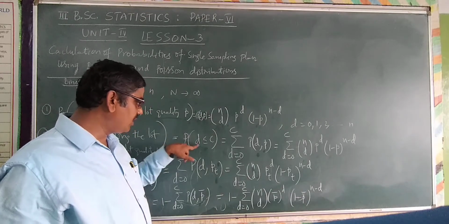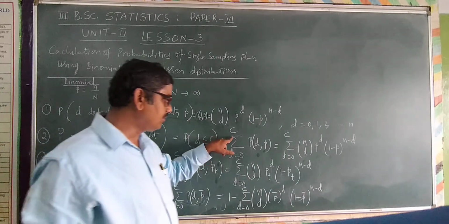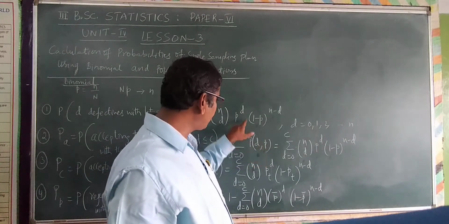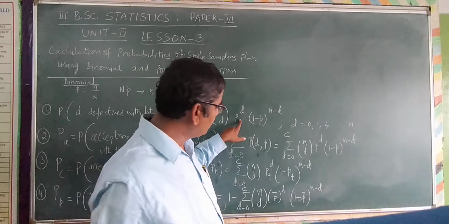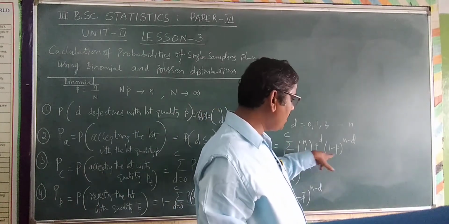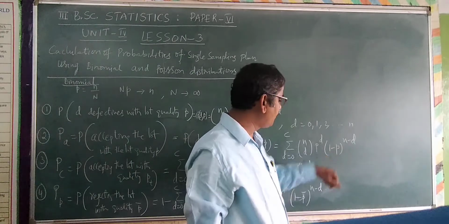So probability of D less than or equal to C is summation D is equal to 0 to C, probability of D comma P. This is the fundamental formula: summation D is equal to 0 to C, nCD P power D, 1 minus P whole power n minus D.